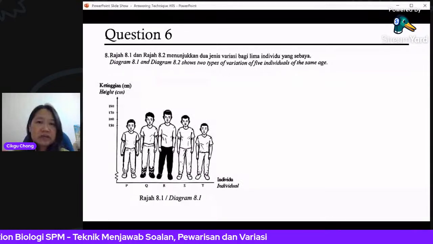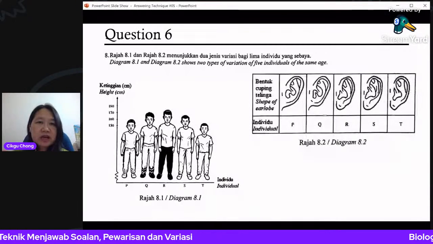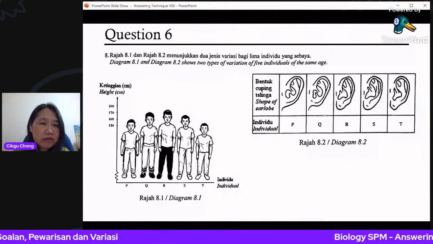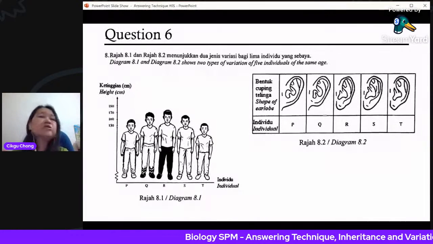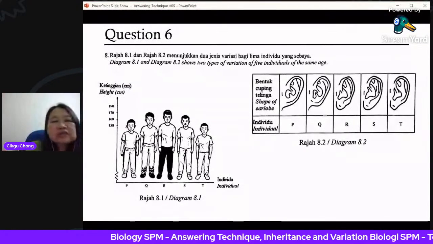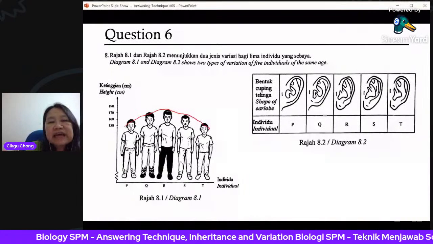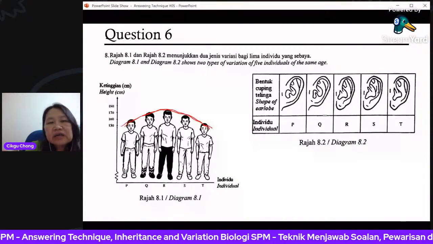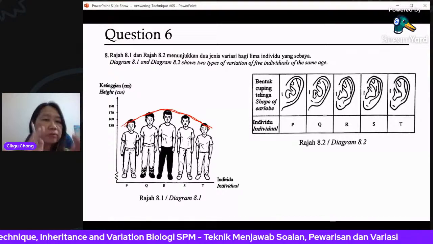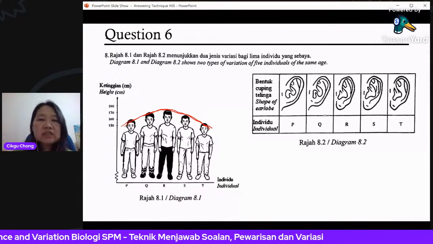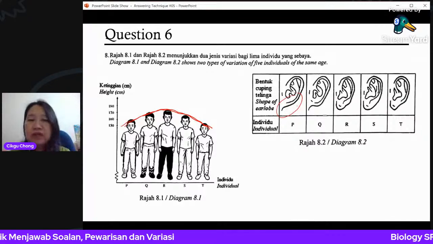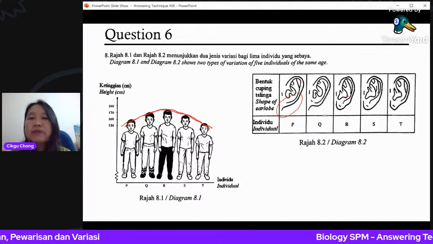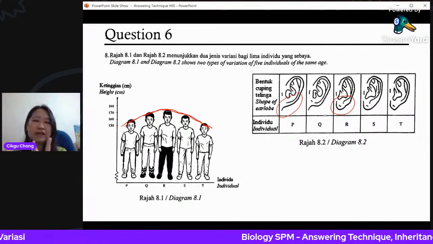This variation, right? Five different individuals of the same age. This is one type of variation. 8.1 is one type, 8.2 is another type. I'm sure you know by now. In this one the differences are very slight in terms of height. There is an intermediate value between one person and another person. But for this one, it's very obvious there are only two types. This is the attached earlobe, this is the free earlobe. There are only two types.